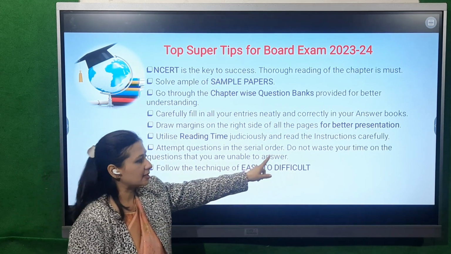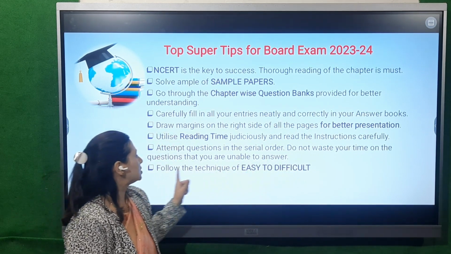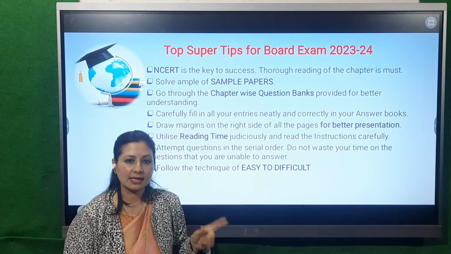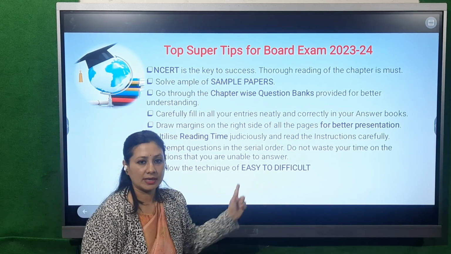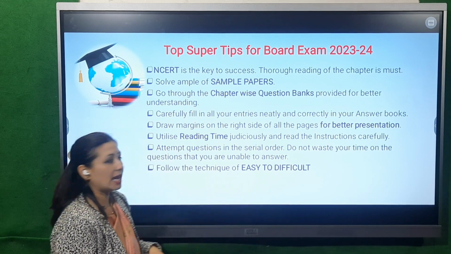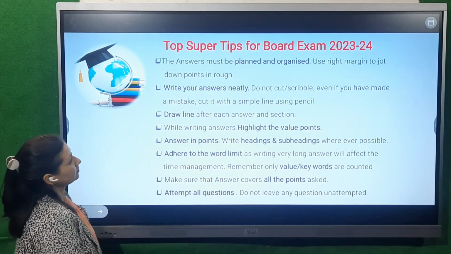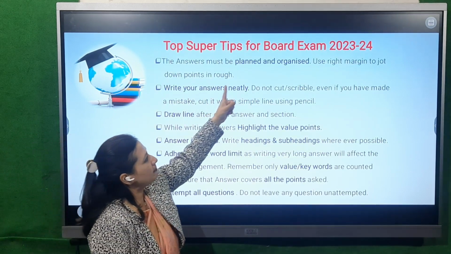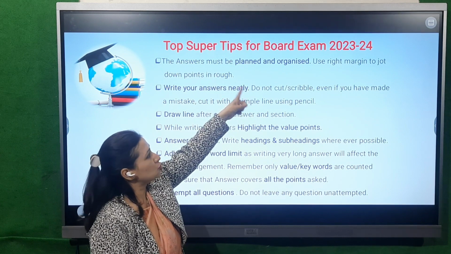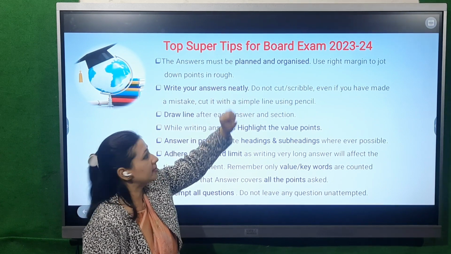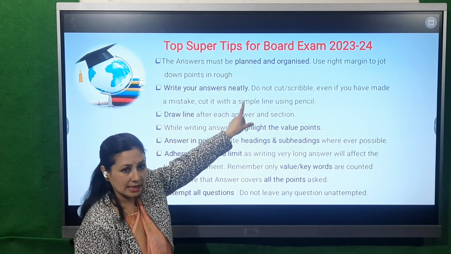Attempt all the questions in the serial order. Do not waste your time and follow the technique of easy to difficult, or you can say simple to complex. It will help you to fetch better marks. The answers must be planned and organized. As I told you, you should be doing this at the time of reading, 15 minutes time. Write your answers neatly, right?